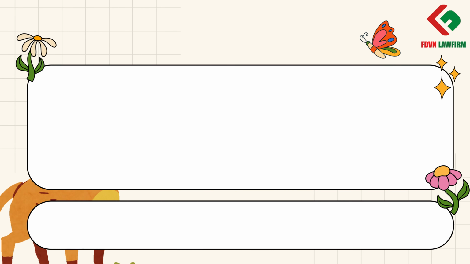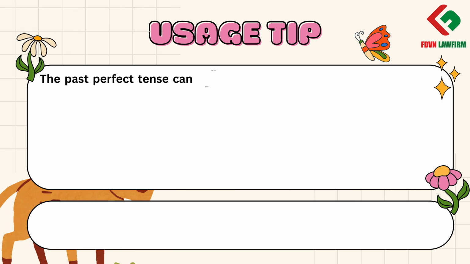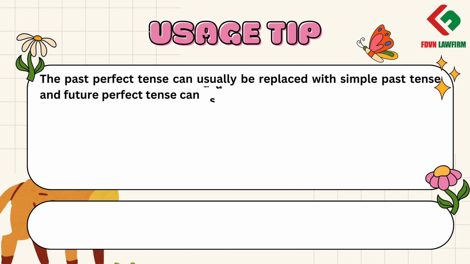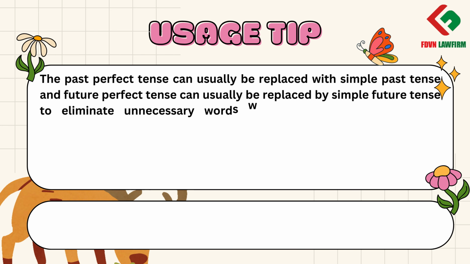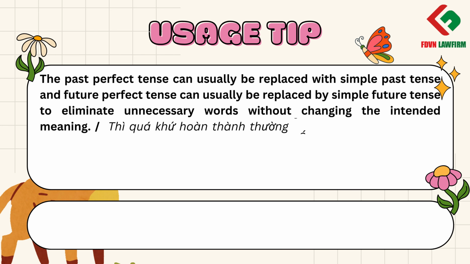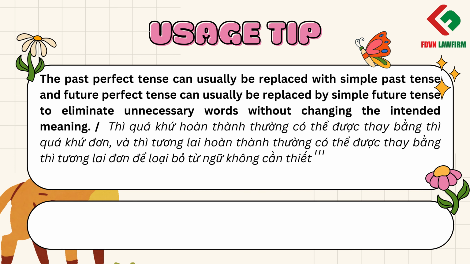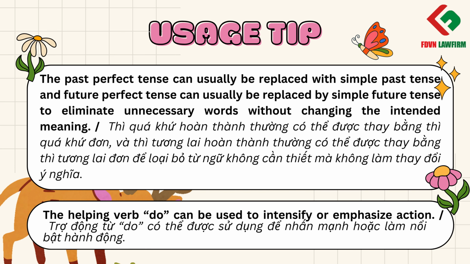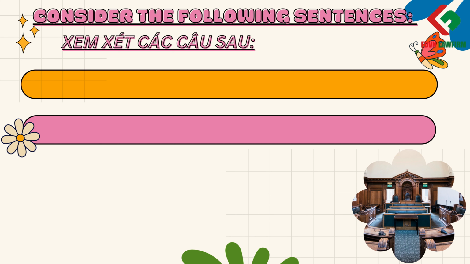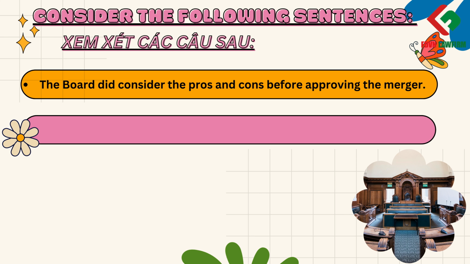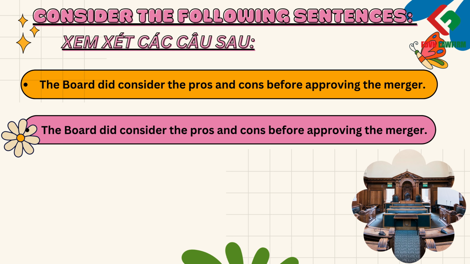Usage tip: the past perfect tense can usually be replaced with simple past tense, and future perfect tense can usually be replaced by simple future tense to eliminate unnecessary words without changing the intended meaning. The helping verb do can be used to intensify or emphasize action. Consider the following sentences. The board did consider the pros and cons before approving the merger. Adding did in the first sentence provides emphasis that the board did its job thoroughly.